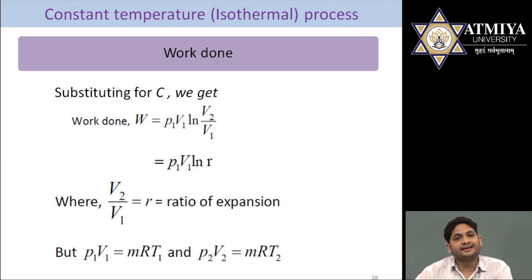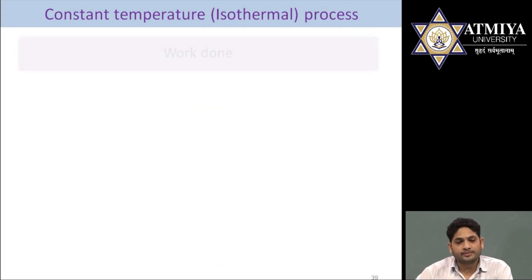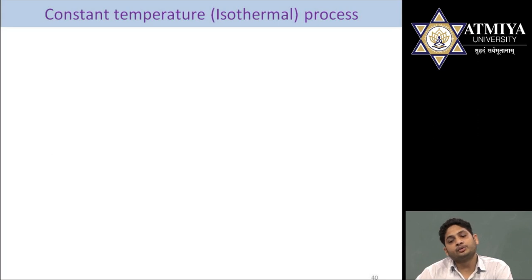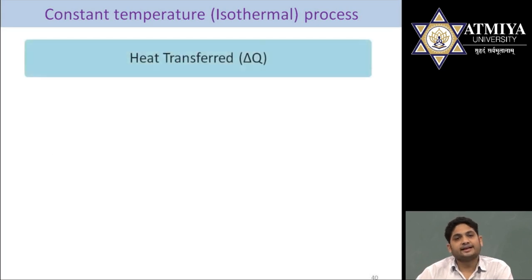So P1V1 ln R is considered as the work done during this process. We can put either P1V1 is equal to mRT1 or P2V2 is equal to mRT2. So the final equation is W is equal to mRT1 ln R is equal to mRT2 ln R.